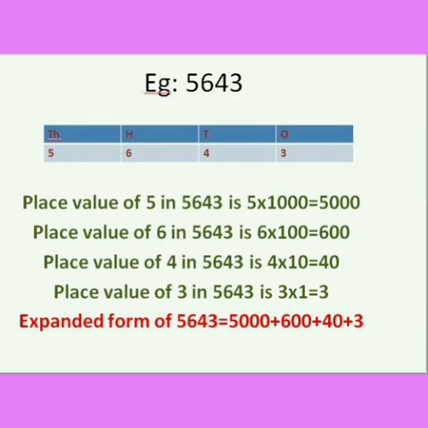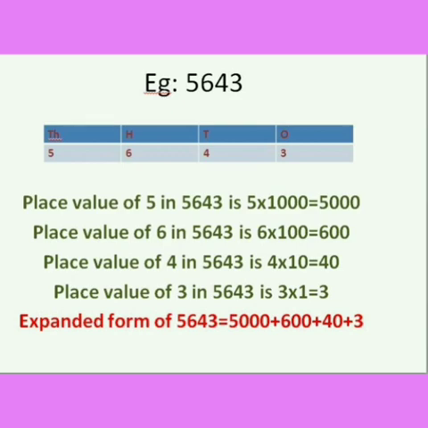So the place value of 5 is 5 into 1000, 5000, since it is present in thousands place. Next, place value of 6 in 5643 is 6 into 100, 600, because 6 is in hundreds place. Next, place value of 4 is 4 into 10, 40, since 4 is present in tens place. Next, place value of 3 in 5643 is 3 into 1 equal to 3. So we have now found out the place value of each number.